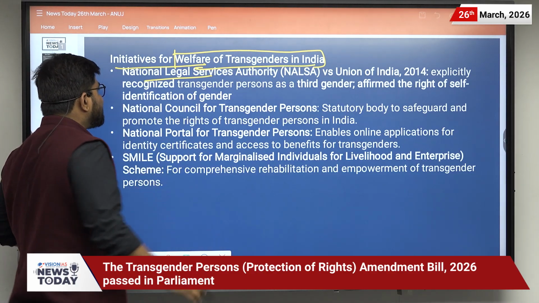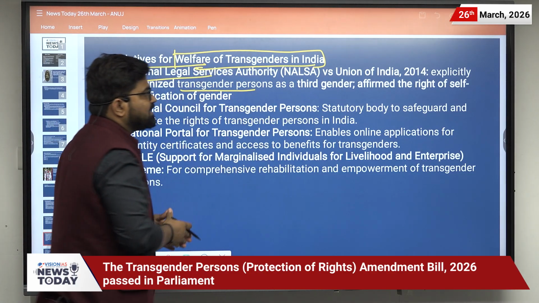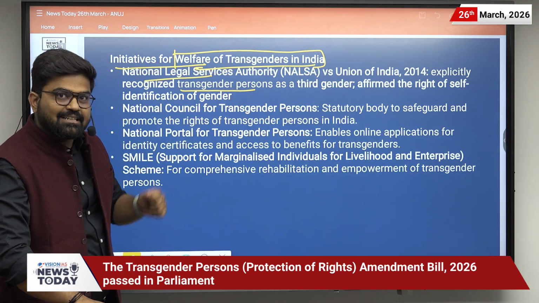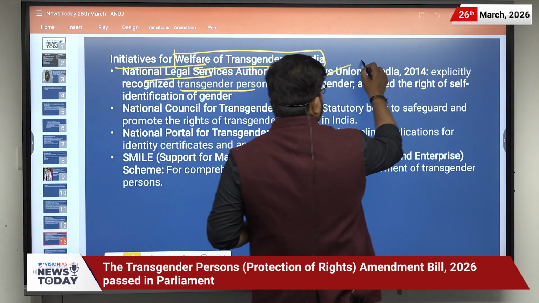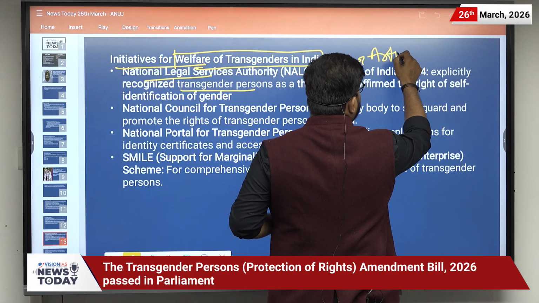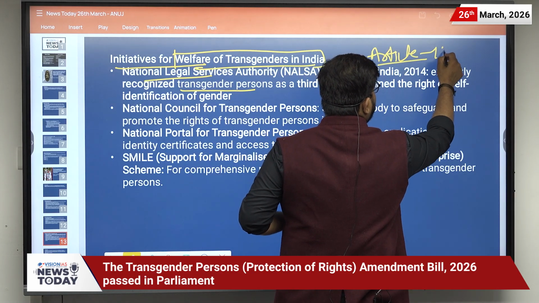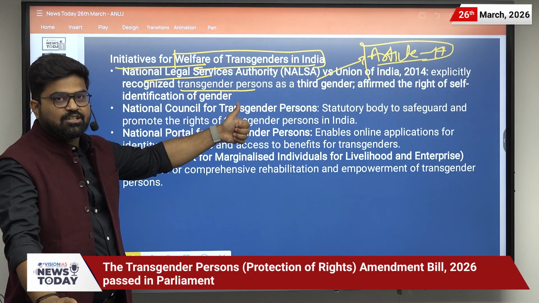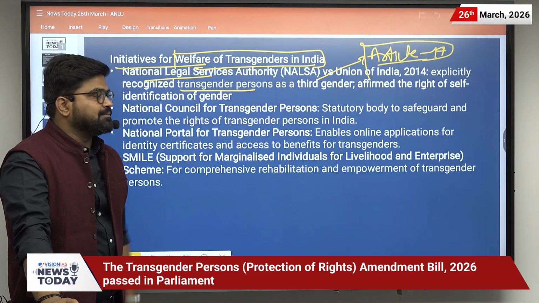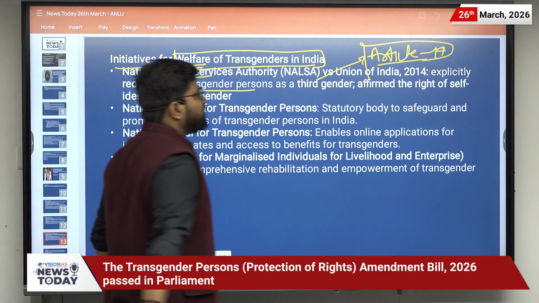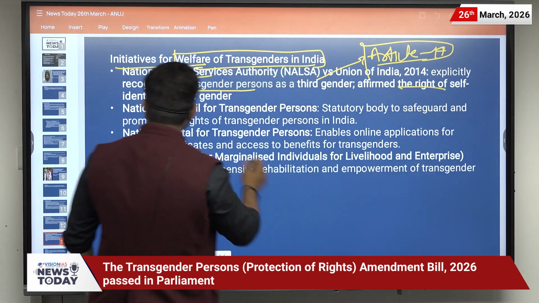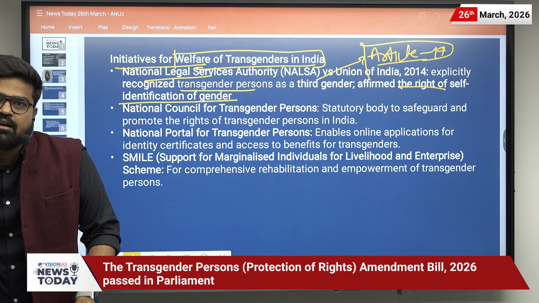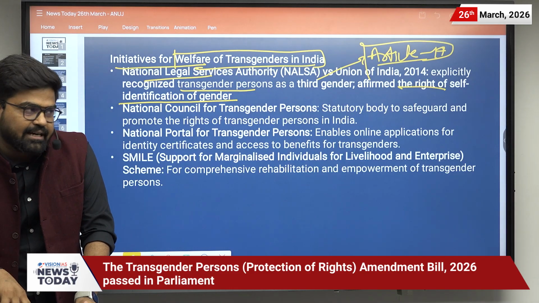It explicitly recognized transgender persons as the third gender, and they said that any discrimination against them would be a violation of Article 14.